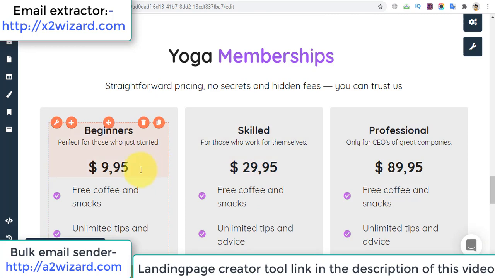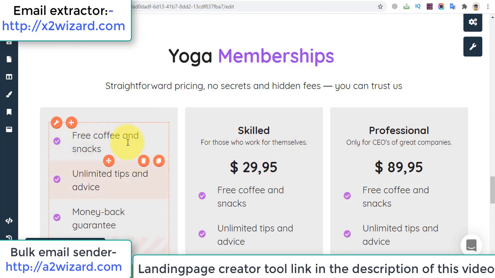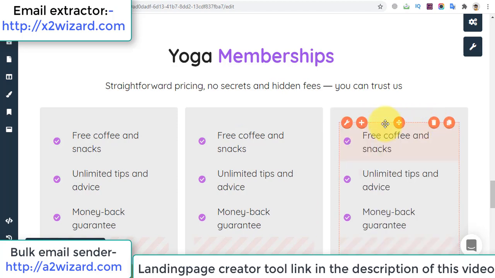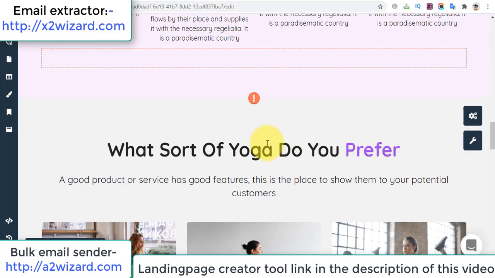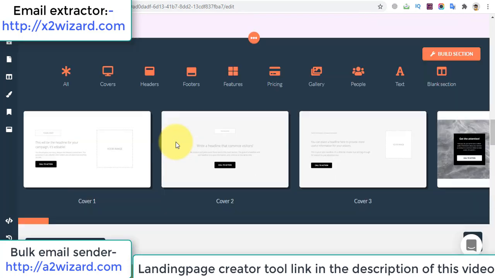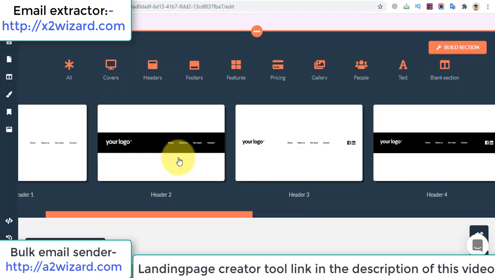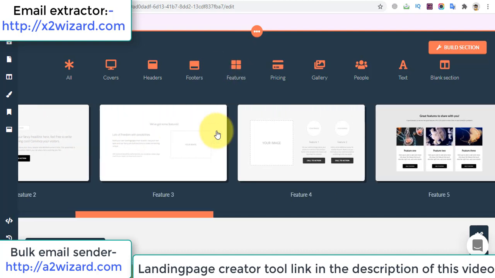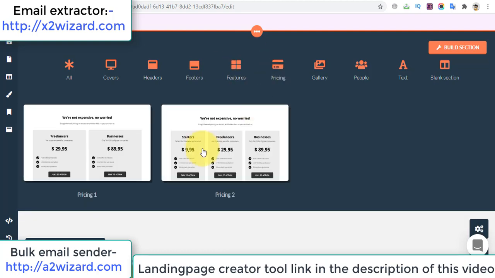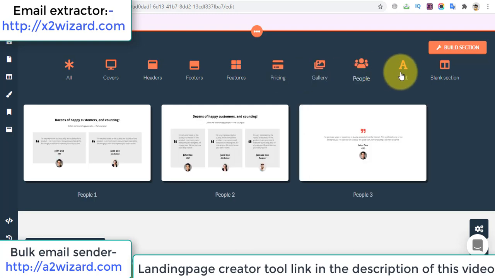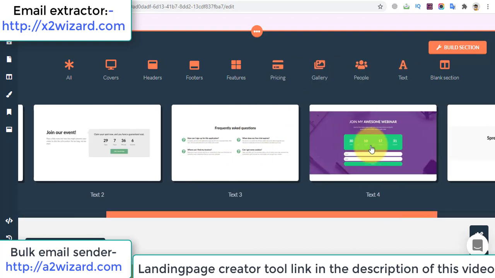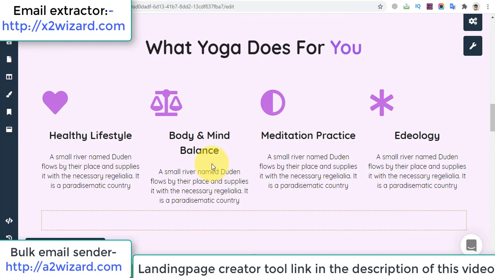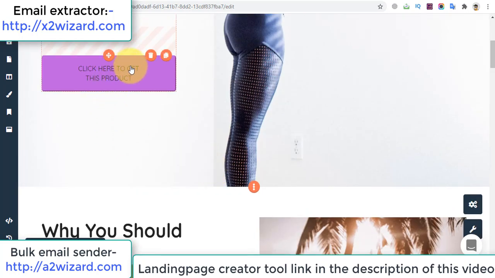Let's see what we want to change. Let's delete this one. This is just our landing page, and we do not want any pricing in this landing page. We just want click-through rate from this landing page. Now you can see that there are lots of other features. Whether you want to add a header, features, or a pricing tab, everything is there, and it's really easy. You can also collect emails and do email marketing using this software.